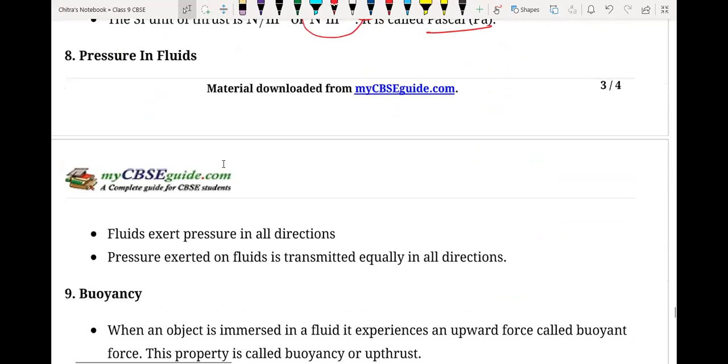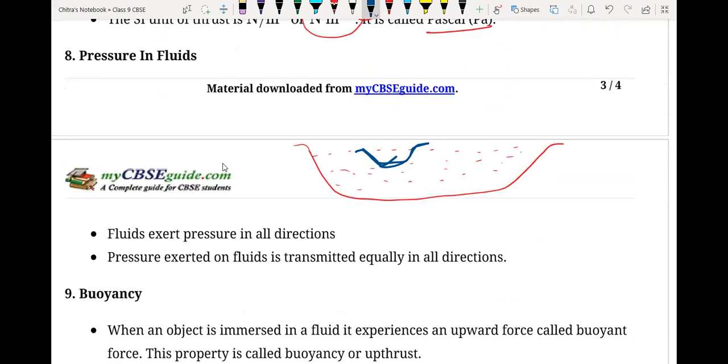So now, pressure in fluid. Suppose this is a water reservoir, a lake filled with water. And Nihar is wandering with a boat or yacht.